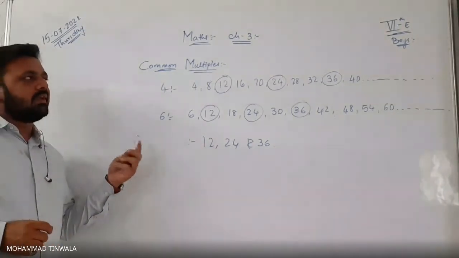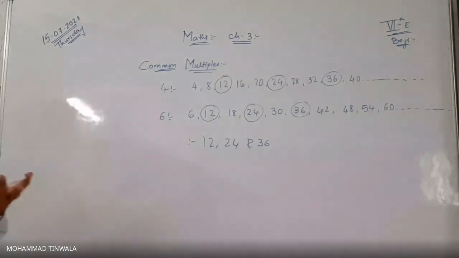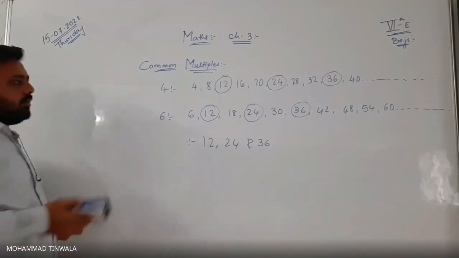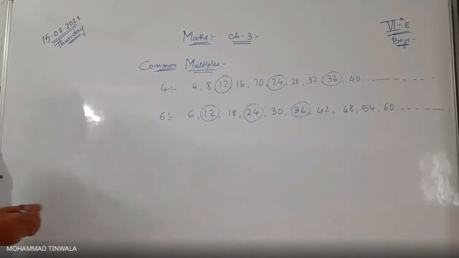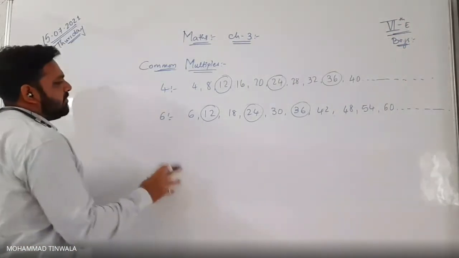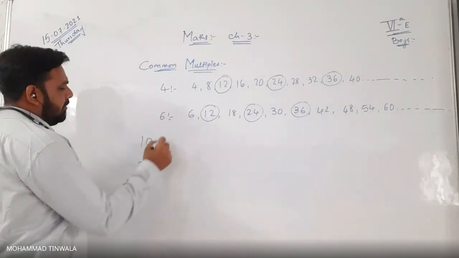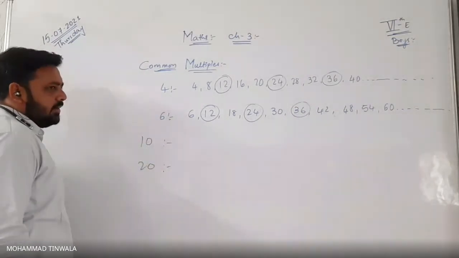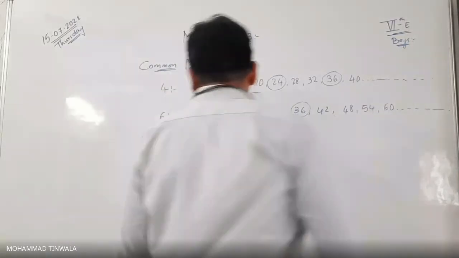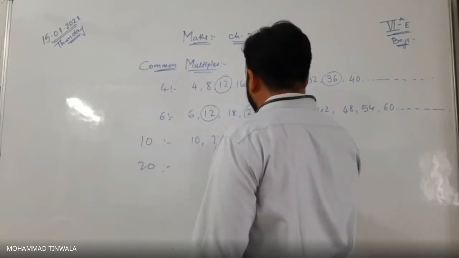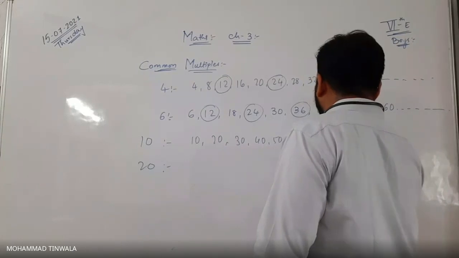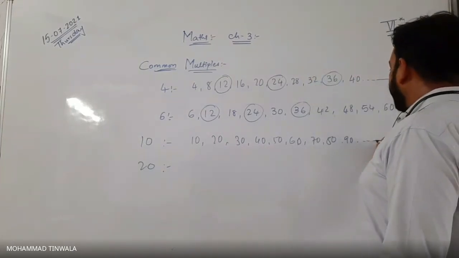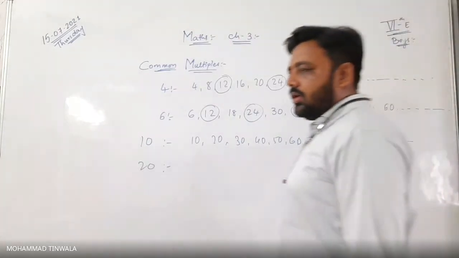For example, we can take 10 and 20. Find the first 5 common multiples of 10 and 20. Or first 2 common multiples. Chalo, let's keep 2 only. First 2. So we will go up to 2 common. 10 ones are 10, 10 twos are 20, 30, 40, 50, 60, 70, 80, 90, and 10 tens are 100, and it goes on. Got it?